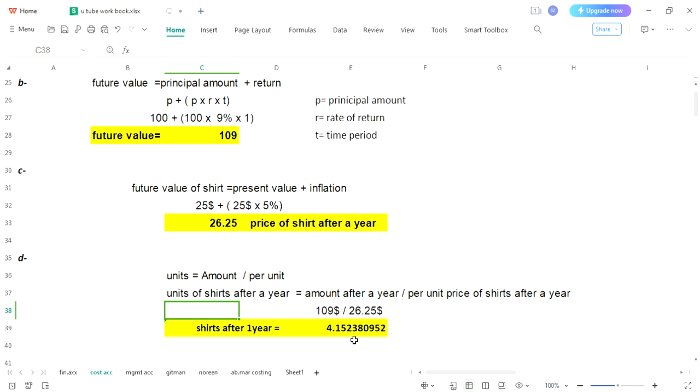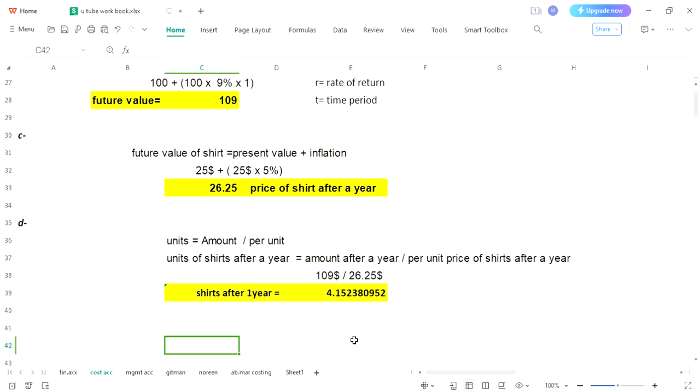It means investment in treasury is more fruitful, because right now with $100 we can purchase only 4 shares, but after a year if we invest this $100 in treasury, we can buy 4.15 shares. And now we are required to calculate how many more shares in terms of percentage.